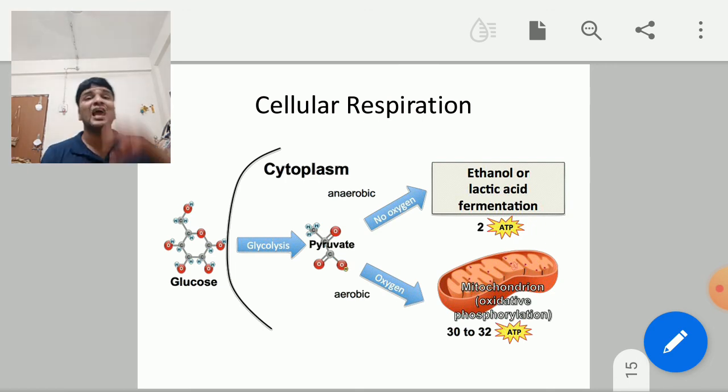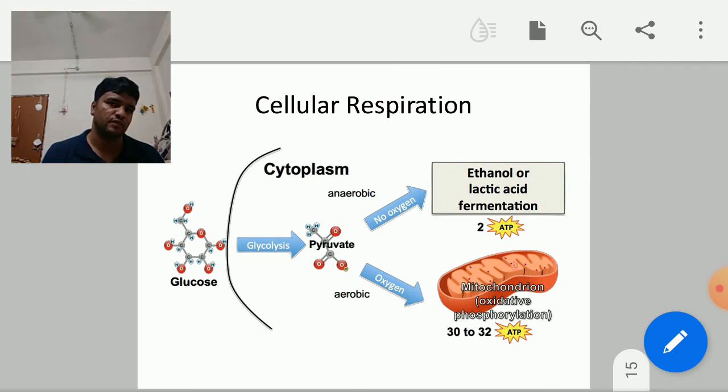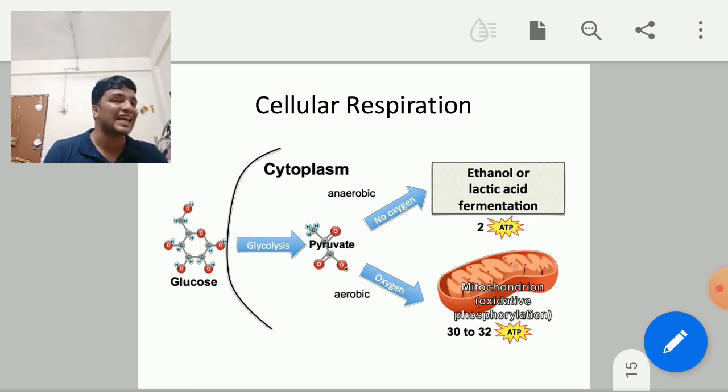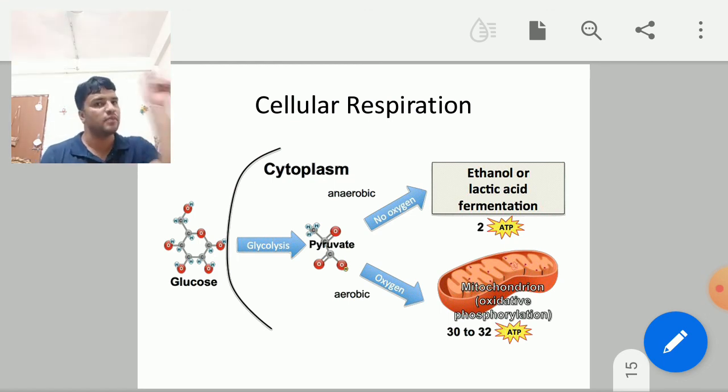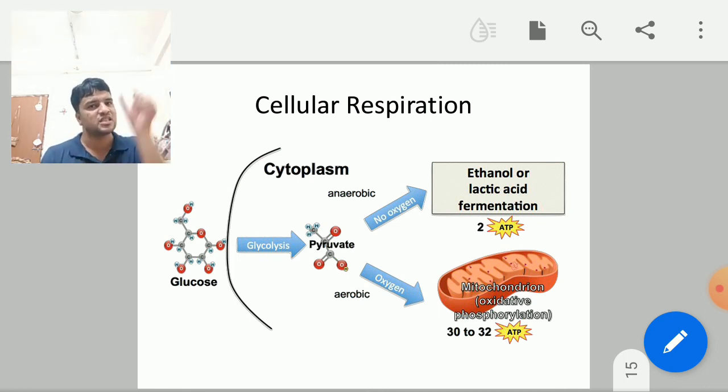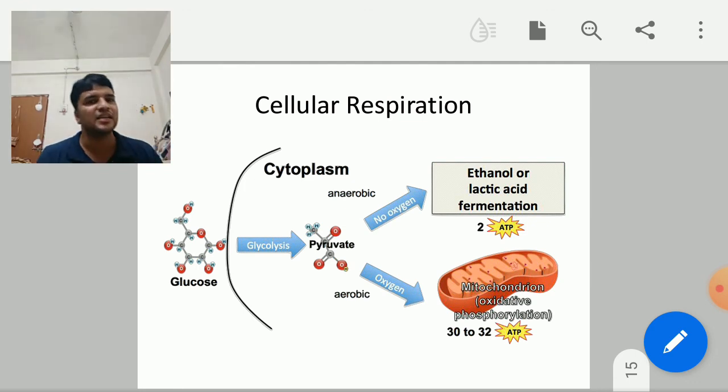In anaerobic respiration, what happens? Pyruvic acid will convert into ethanol or lactic acid plus ATP and carbon dioxide. When the pyruvic acid is converted into ethanol, it is called alcoholic fermentation. When the pyruvic acid is converted into lactic acid, it is called lactic acid fermentation.